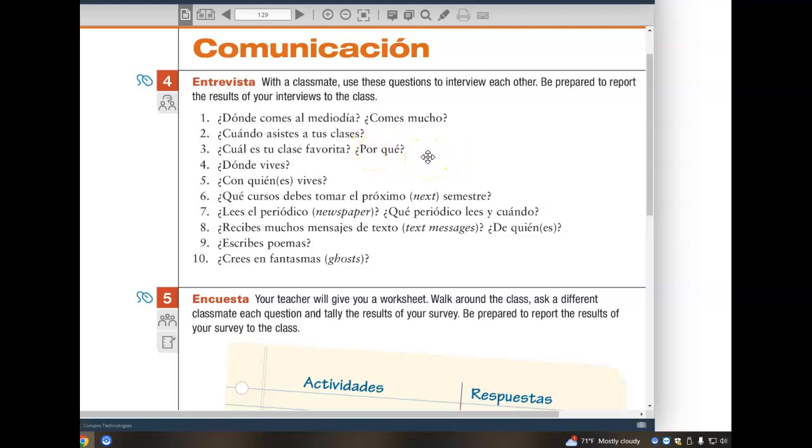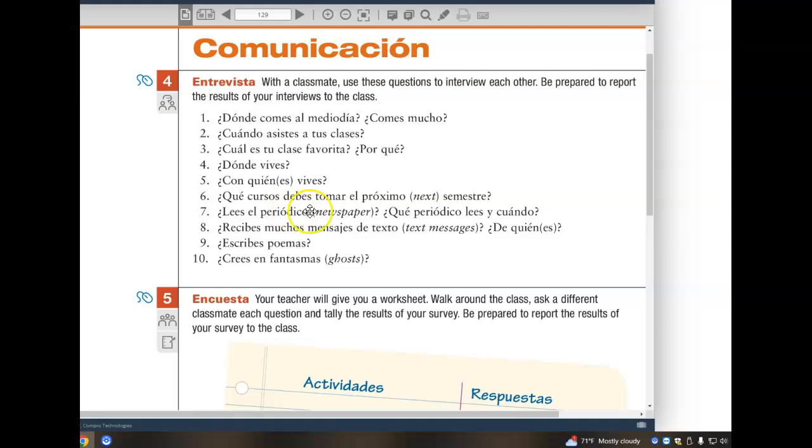Porque me gusta, and then give me a verb or verbs that you would associate with your favorite class. For example, mi clase favorita es inglés porque me gusta leer, to read, y escribir, to write. Mi clase favorita es arte porque me gusta dibujar, draw, y pintar, paint. Mi clase favorita es español porque me gusta hablar en español y practicar español. So 2 verbs you would associate with your favorite class.